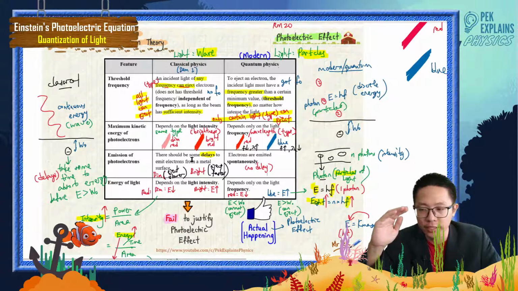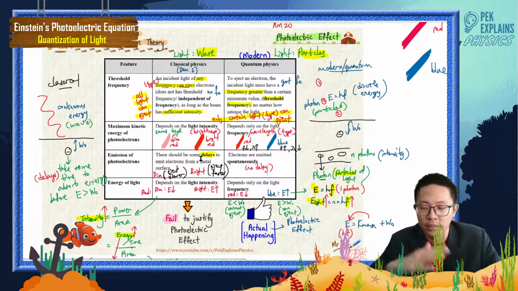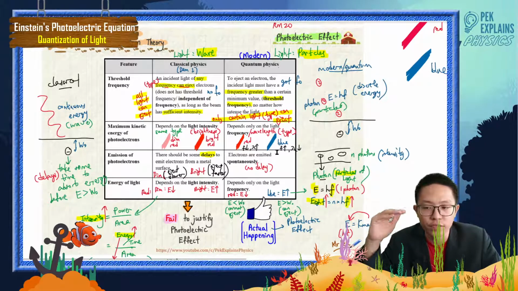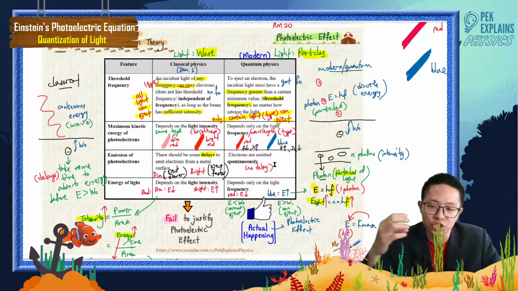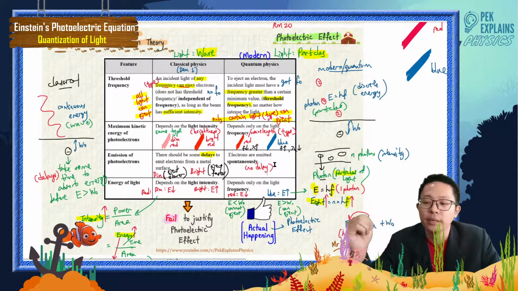In classical physics, since the light comes in the form of wave, there is a delay to eject the electron. But in quantum physics, the light comes in the form of particles, so the absorption of energy is immediate. The ejection is also spontaneous.